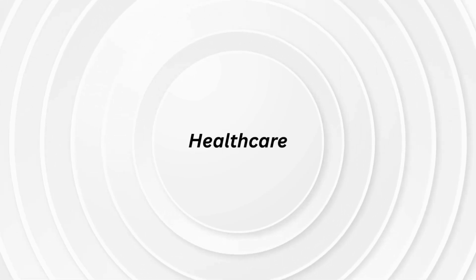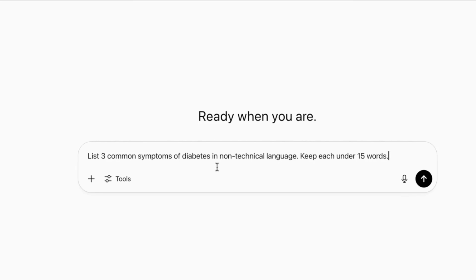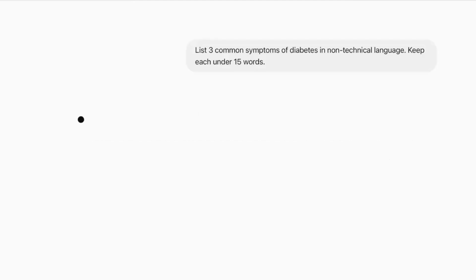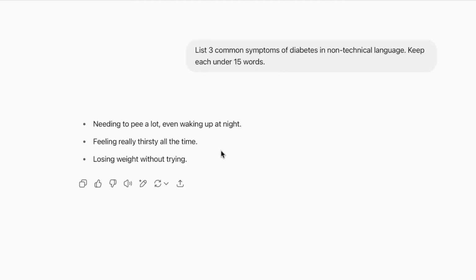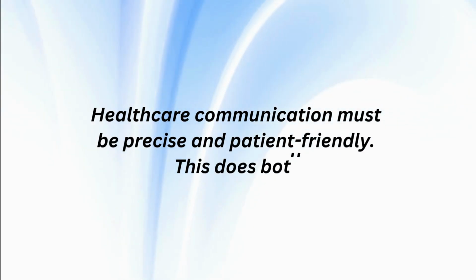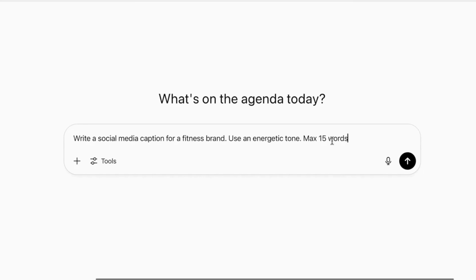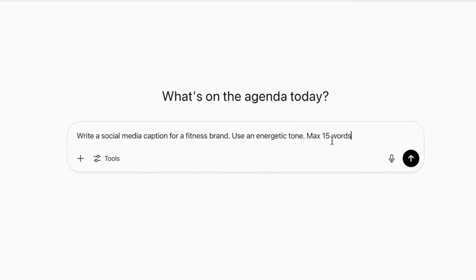In healthcare, the prompt is: list three common symptoms of diabetes in non-technical language. Keep each under 15 words. This is the prompt. This is the output provided by AI. Healthcare communication must be precise and patient friendly. This does both.